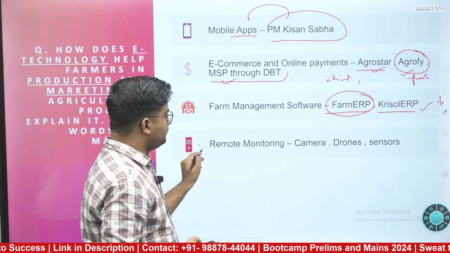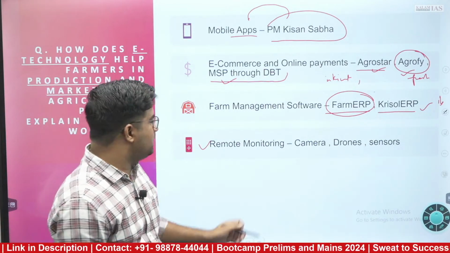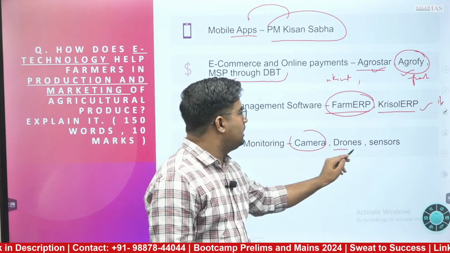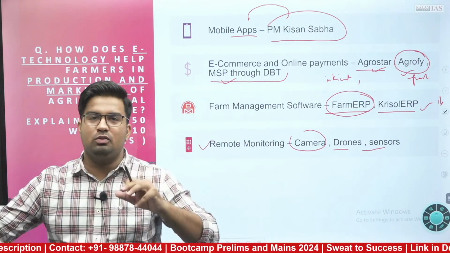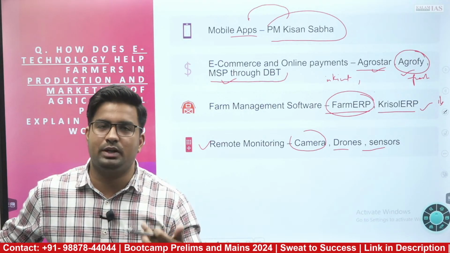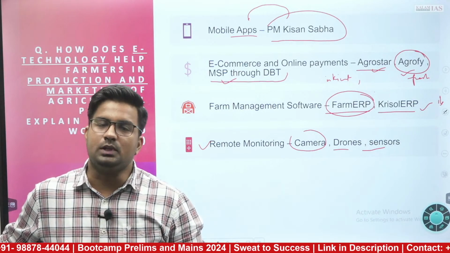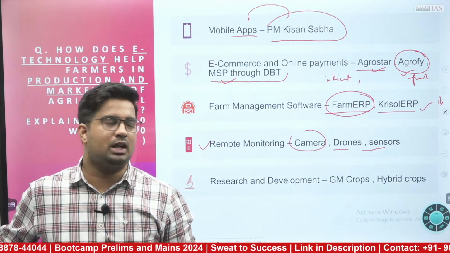Furthermore, remote monitoring, if you are not available there, you can monitor through cameras, drones and sensors, so that you can assess whether better production or better marketing is being promoted, and whether fair practices are being followed at your farm. So these are certain things which we can mention.